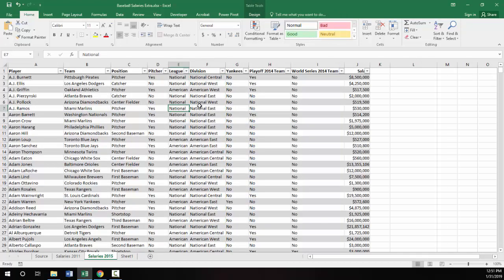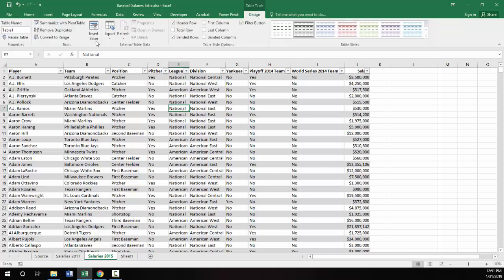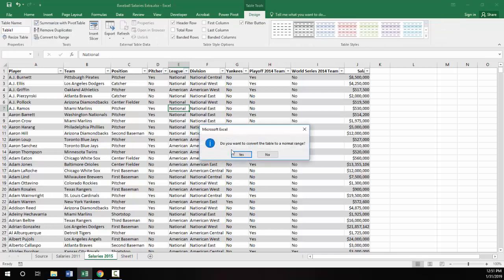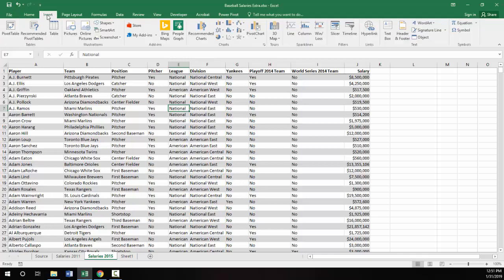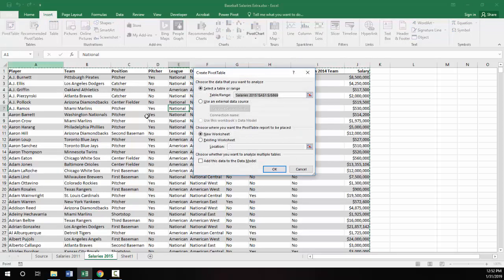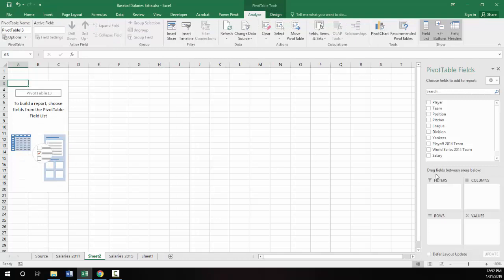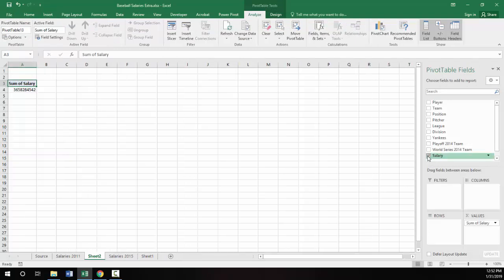Now we can also use a pivot table, and I think I'll remove this filtering of the table and create pivot tables and explore some of the data possibilities there. So we're mainly interested in salary, so I'll put salary. There's all the salary.